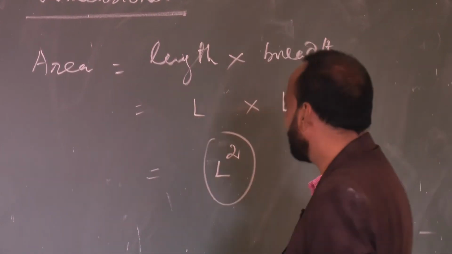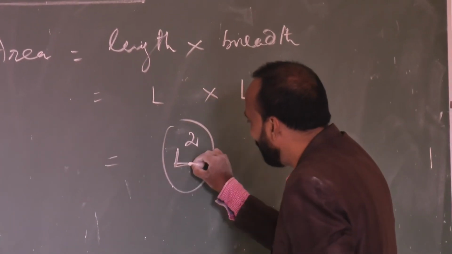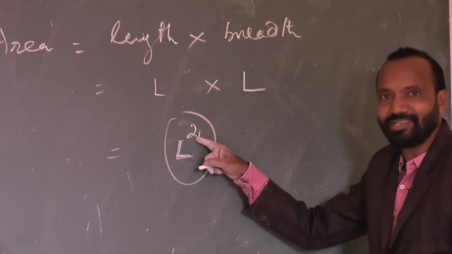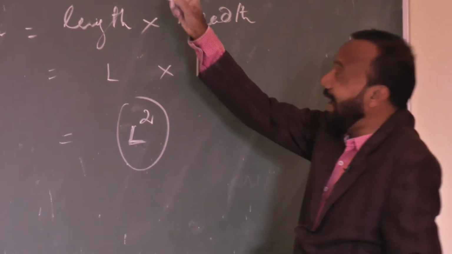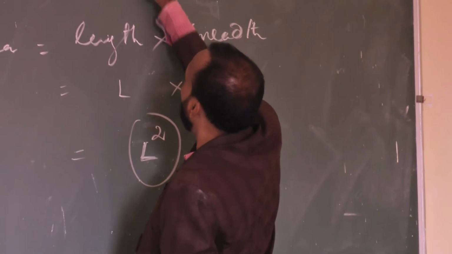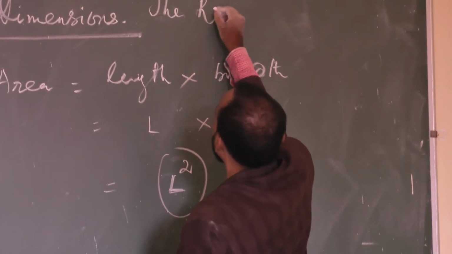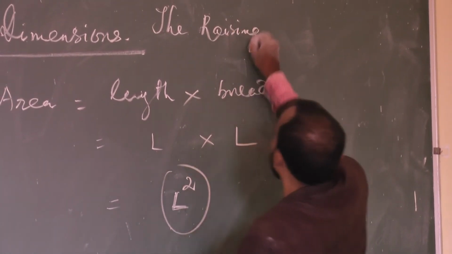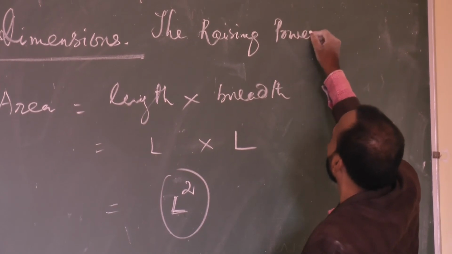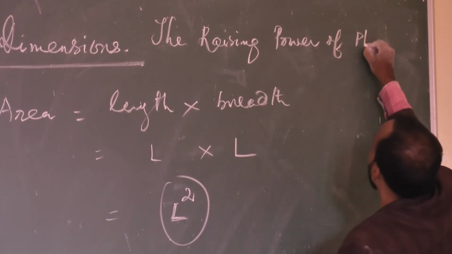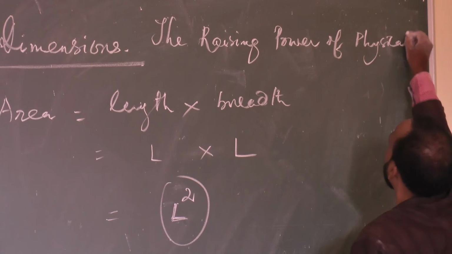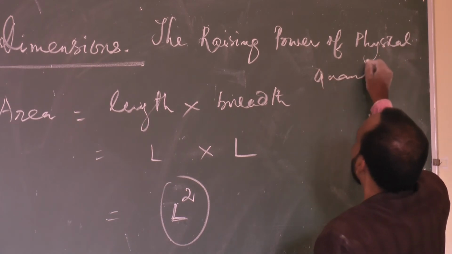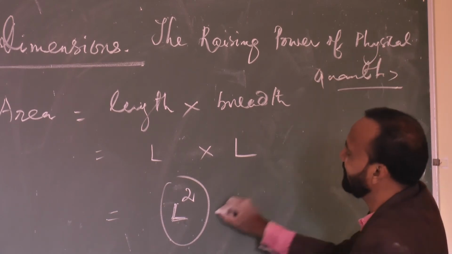What is the dimensional structure? There is the physical quantity and the power. So dimension is the raising power of the physical quantity. The raising power of the physical quantity is called dimension.